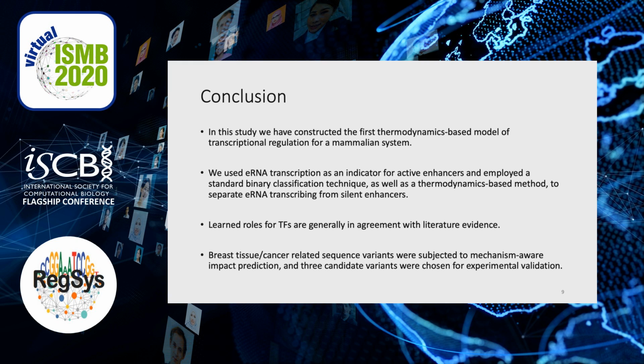In conclusion, this is the first thermodynamic-based model applied to a mammalian system that uses enhancer RNA transcription as an indicator for enhancer activity. This modeling enables us to perform mechanism-aware variant impact prediction, and the results are in line with literature evidence.